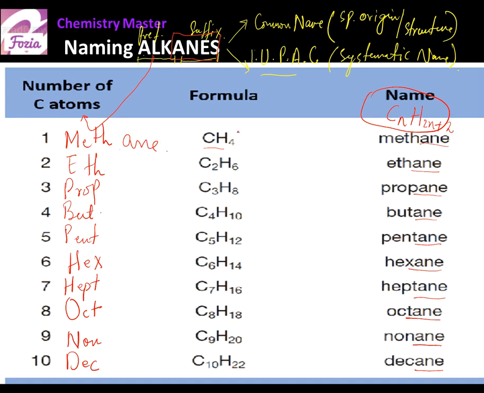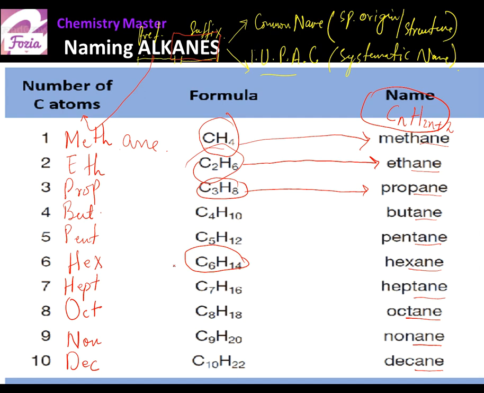So the molecule CH4 will be named methane. Having 2 carbons means eth will be connected with a-n-e, and the name will be ethane. If 3 carbons are present in the molecule, the name will be propane. If 6 carbons are present per molecule, the prefix is hex and the suffix is a-n-e, so the IUPAC name will be hexane. So this is how you just learn the prefixes, and the suffix is the same for all alkanes, ending in a-n-e.